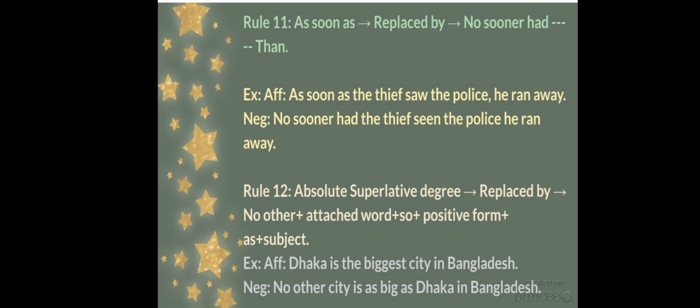"Biggest" will be changed into "big," the positive form of big. So, "No other city is as big as Dhaka in Bangladesh." This is a negative sentence, and see, there is no change in meaning. We have changed so many sentences from affirmative to negative, but we have not changed their meaning.